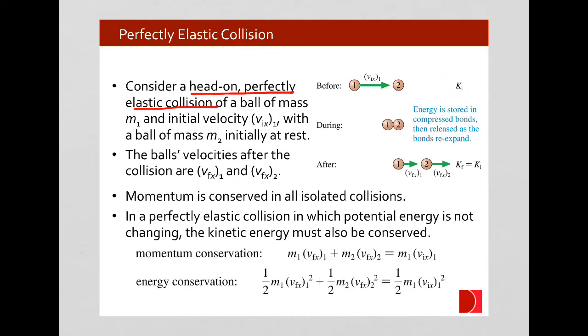And so there's a certain amount of kinetic energy in that situation. That kinetic energy is being carried by the moving ball. And if this ball is moving, it must also have an initial momentum as well. During the collision, there can be an exchange of energy, but that exchange of energy has to be reversible. Basically, there's an exchange of kinetic energy between the two objects, but there's not a loss of energy to thermal energy, to vibrations within the objects, etc.